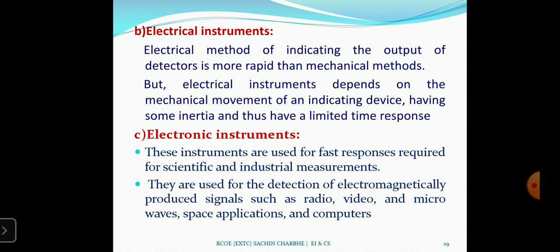Then electronic instruments. These instruments are used where fast response is required for scientific and industrial instruments. They are used for the detection of electromagnetically produced signals: radio, video, and microwaves. Then space applications and computers. That is all under electronic instruments.